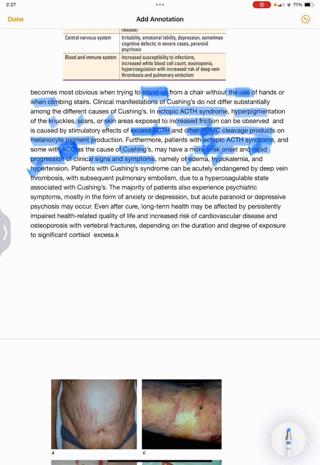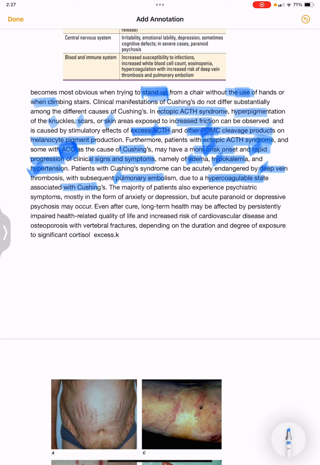What are the clinical signs and symptoms? There will be edema, hypokalemia and hypertension. And patients with Cushing syndrome can be acutely endangered by deep vein thrombosis, with subsequent pulmonary embolism due to a hypercoagulable state associated with Cushing's.